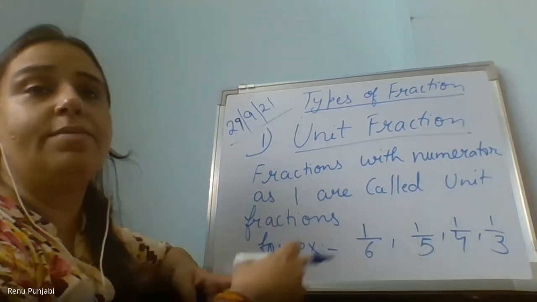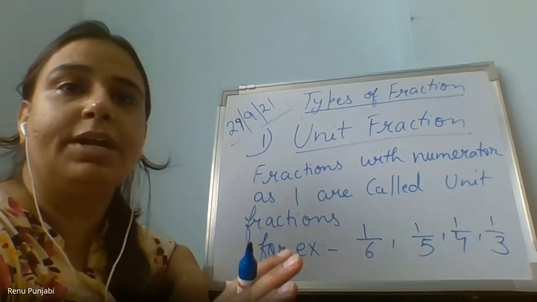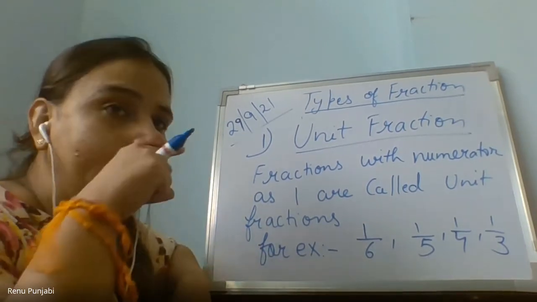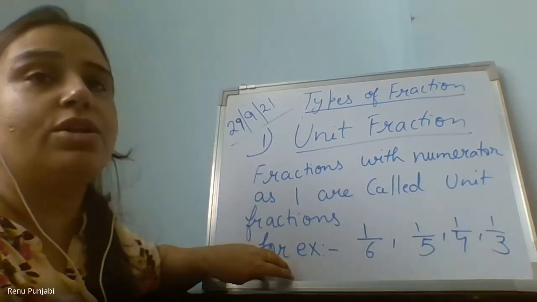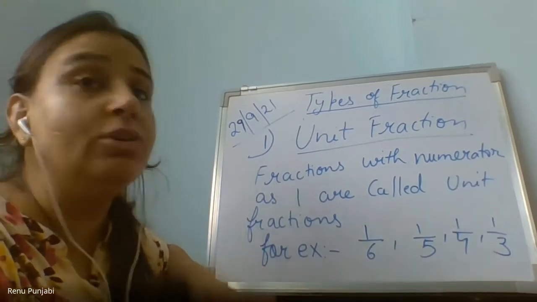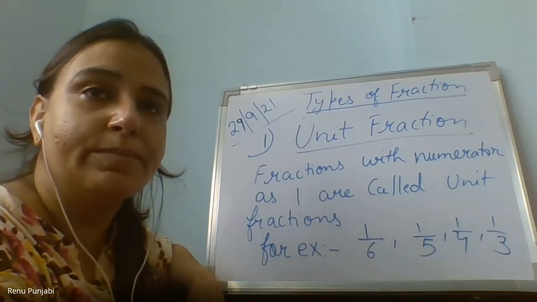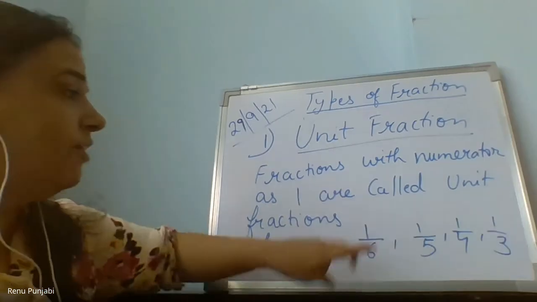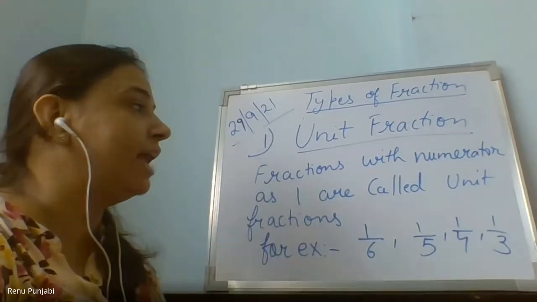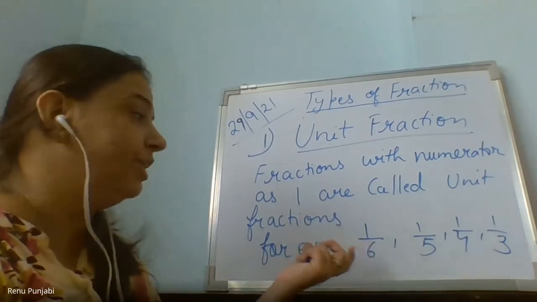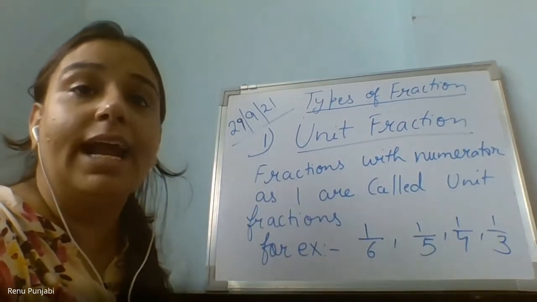Because there are many students in the school. Until I know which class this child is in, can I put that child into that class? No. So it's the same in fractions also. There are many fractions. But until you are aware of the fraction, will you categorize them? No, ma'am. So in the same way we have to categorize them into different groups. This is one type of fraction, the unit fraction. And a unit fraction means a fraction with the numerator as 1. Write it fast.